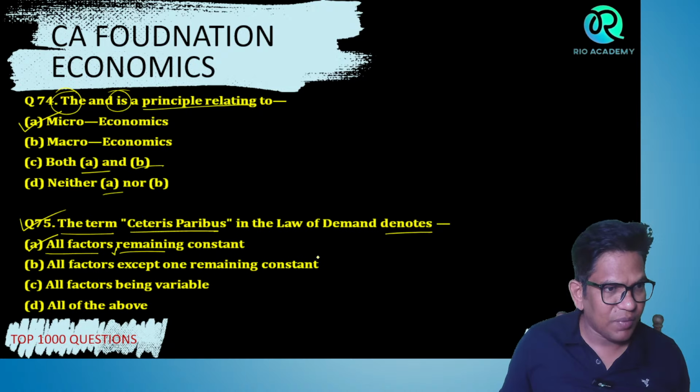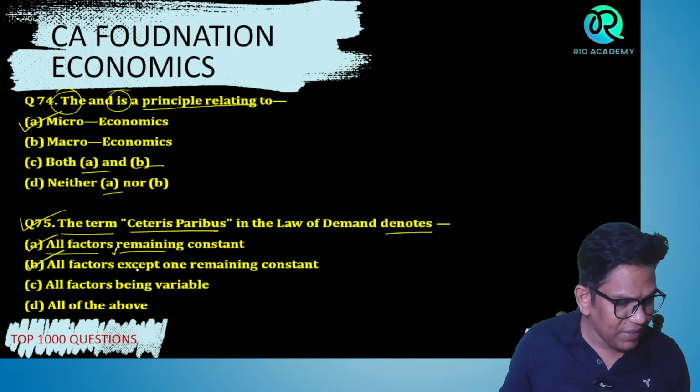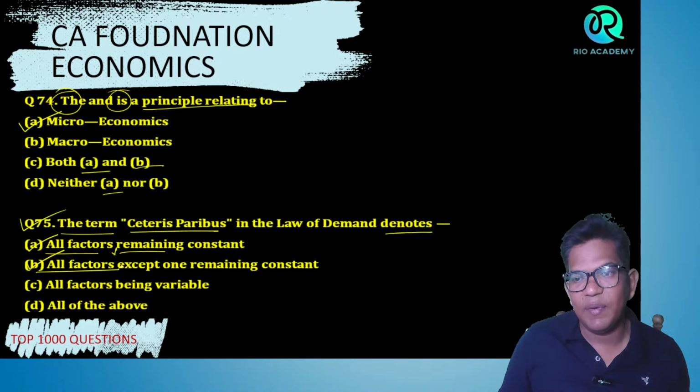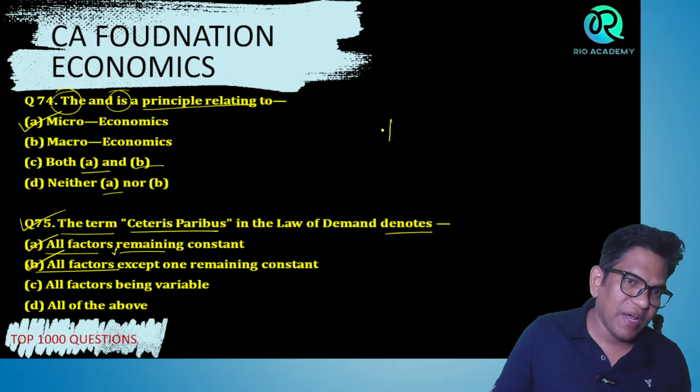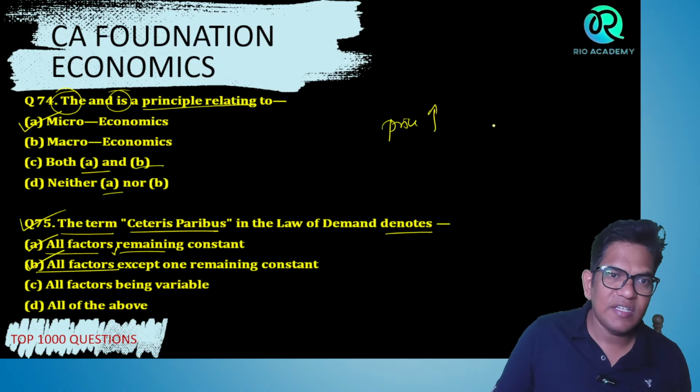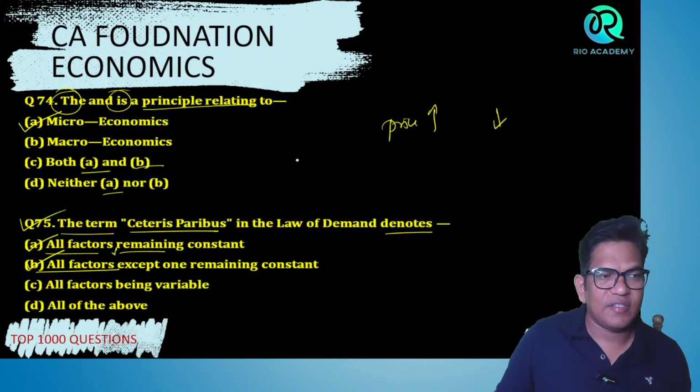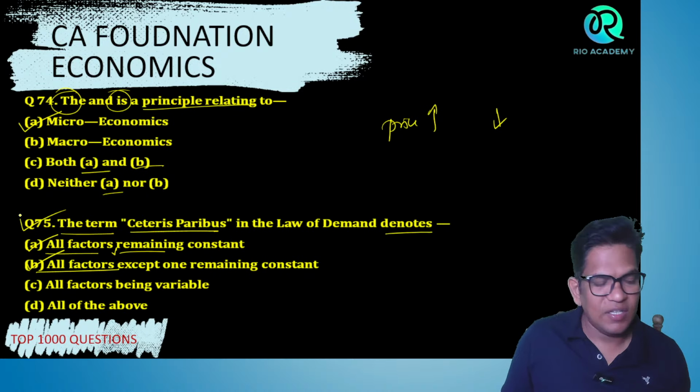Other things remain constant except one factor, that is, price increases, demand decreases. Yes or no, children?